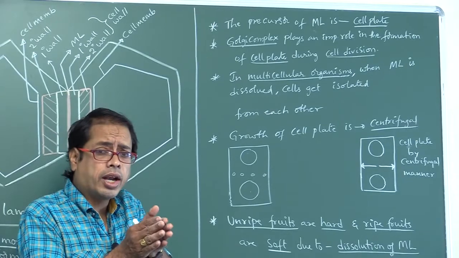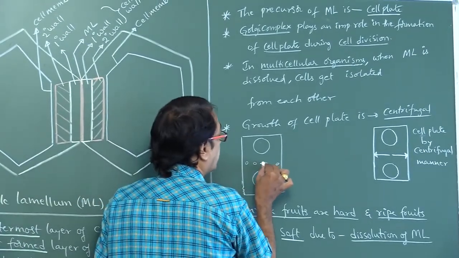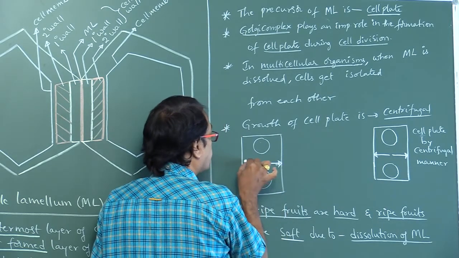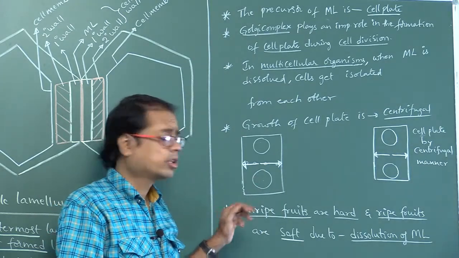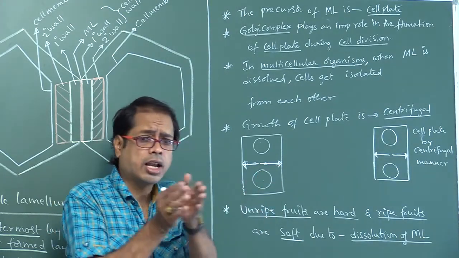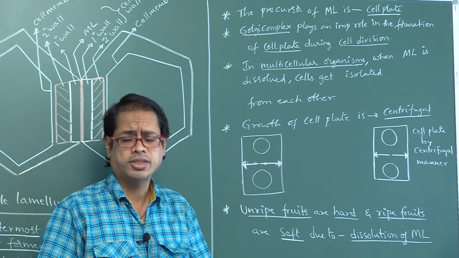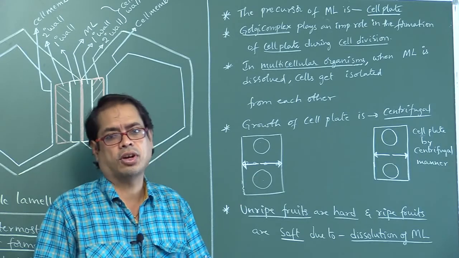That cell plate grows from the center, like this, and here it grows. So this is the cell plate. The cell plate formation occurs from center towards periphery. Towards periphery is called centrifugal.